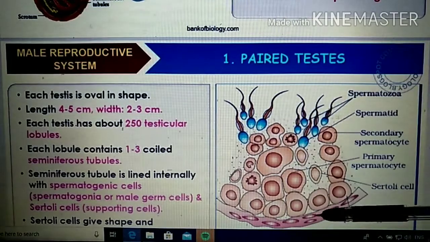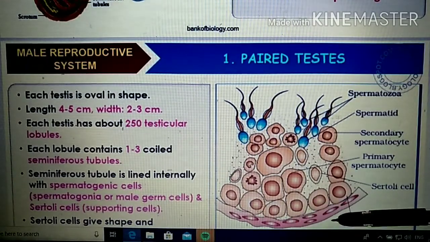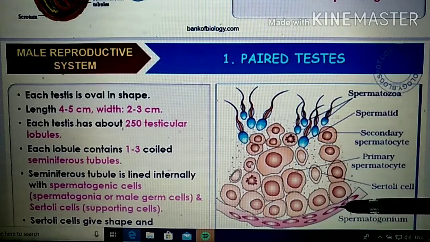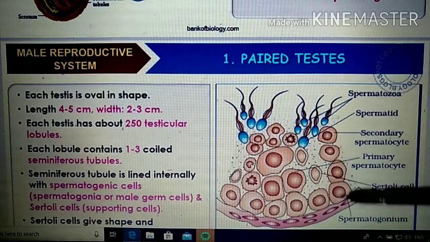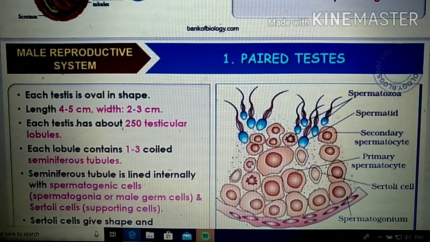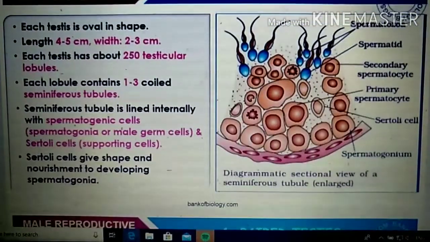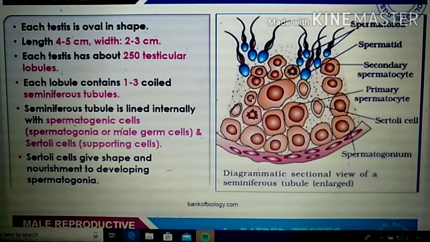One is the spermatogenic cells, or spermatogonia, or male germ cells. Three names are for the one single cell itself. And another cell is there, which is the Sertoli cell. These are the two types of cells which you can find in the inner lining of the seminiferous tubule, right? So what is the function of the seminiferous tubule?